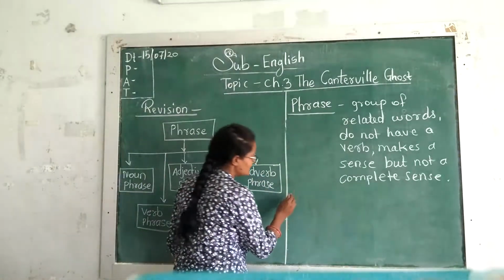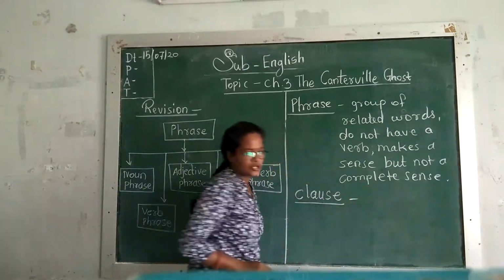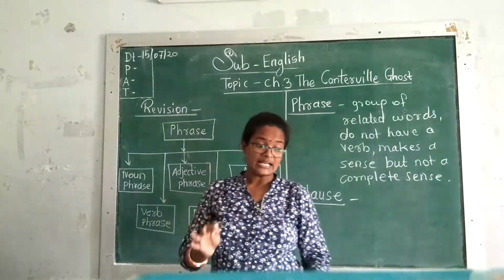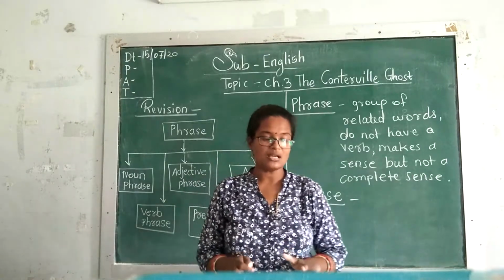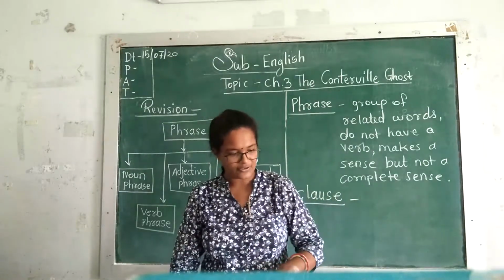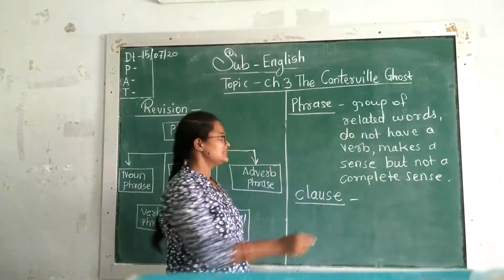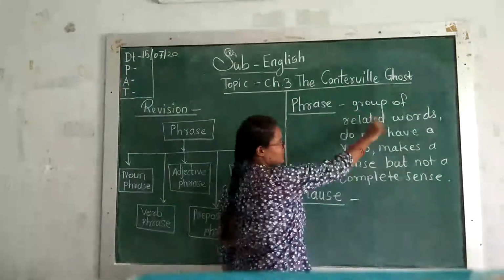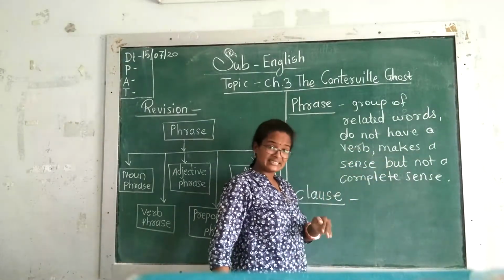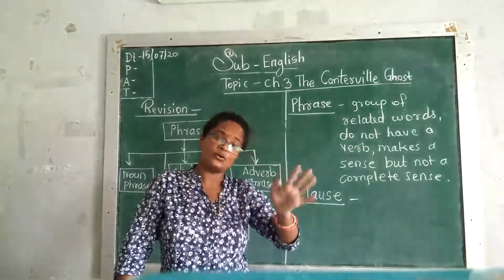Now let's see what is a clause. A clause is a group of words that has a verb. It can be a part of a sentence or be a sentence itself. A clause has subject and predicate of its own. It means a clause is also a group of related words, but it has a verb and it makes a complete sense. It can be a sentence or it can be a part of the sentence.